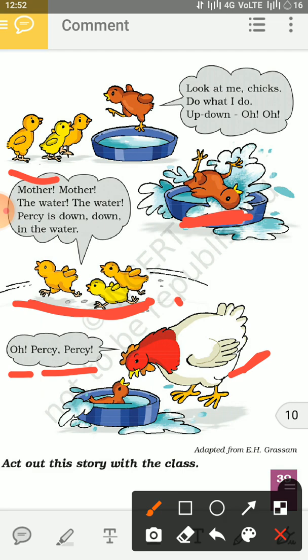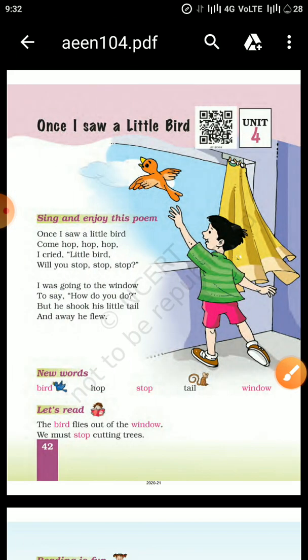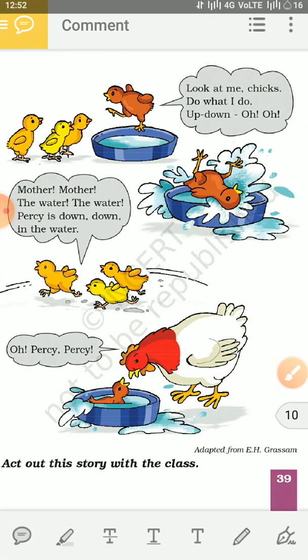And this act is adapted from E.H. Gresham. Okay, you can act this play at your home with your siblings and with your friends. All right, this is all about this chapter.